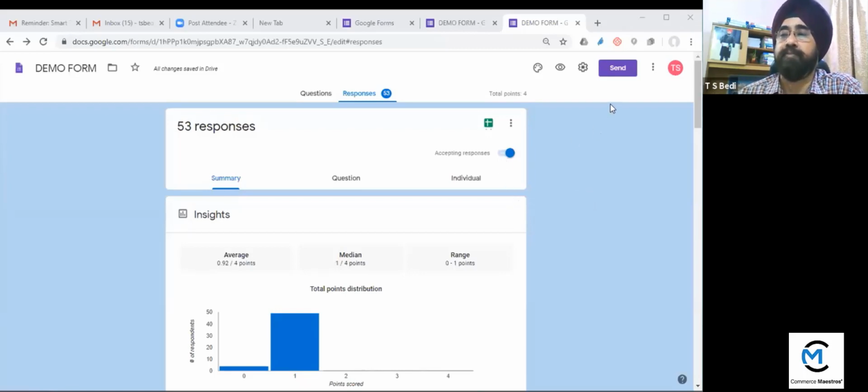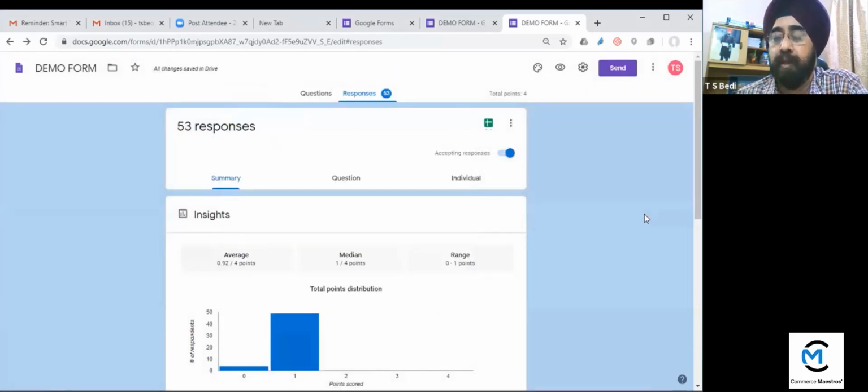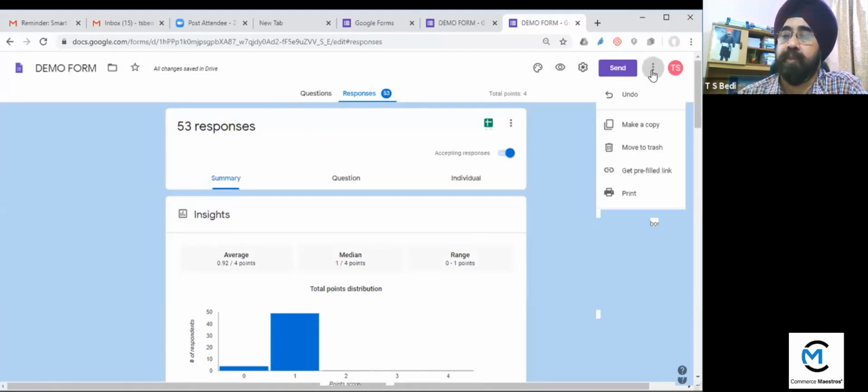Now come to the next part, how to send it. I will take the limiter also. Send, if you click on the send option, so it's okay. Now how to share it with your co-teacher. So click on these 3 points, then there is an option add collaborators.